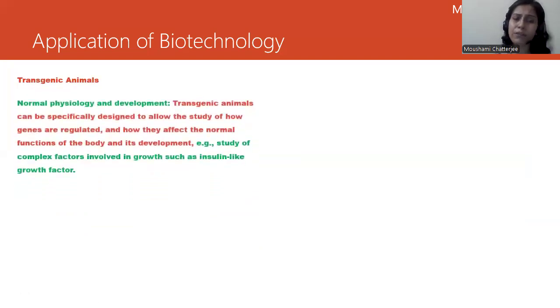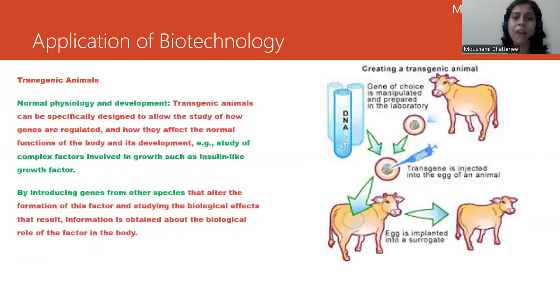So first of all, transgenic animals are required for studying normal physiology and development. If we get such kind of animals, we will be able to study certain kinds of genes. For example, over here, we can see that a growth factor, such as the insulin-like growth factor gene, can be studied in case we have a transgenic animal. We can introduce this gene in this transgenic animal and try to see how this gene is going to react at a certain point of time, right?